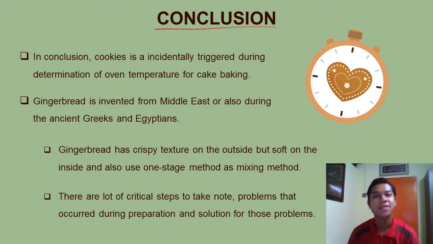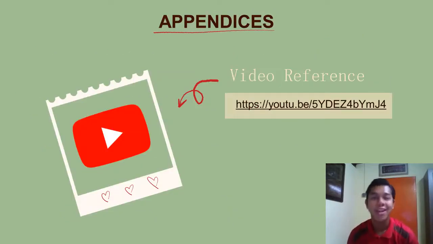Gingerbread has a crispy texture on the outside and a soft texture on the inside and also uses the one-stage mixing method. There are a lot of critical steps to take note of, problems that will occur during preparation, and solutions for those problems. We can see the preparation of gingerbread in this video, referenced from.